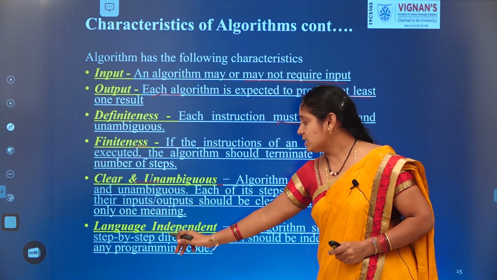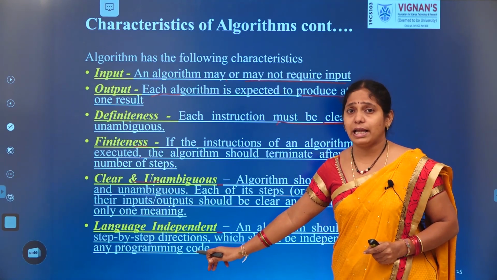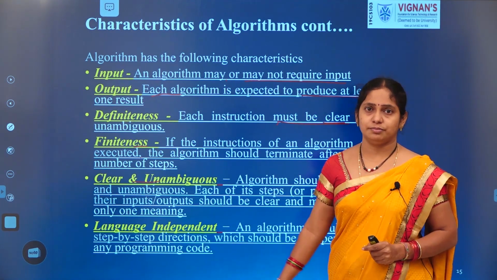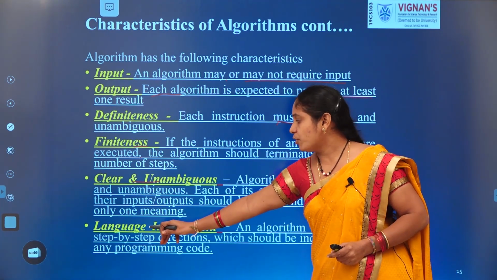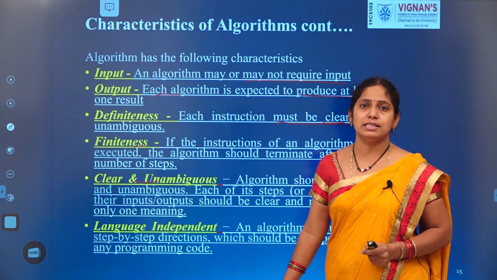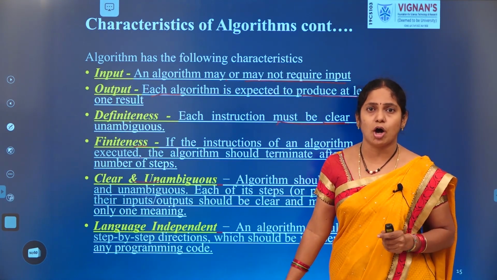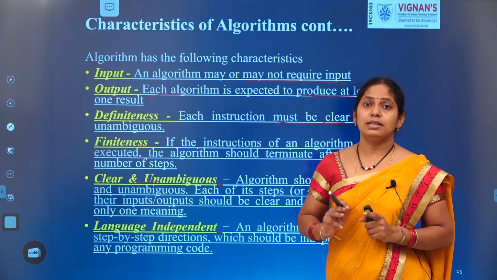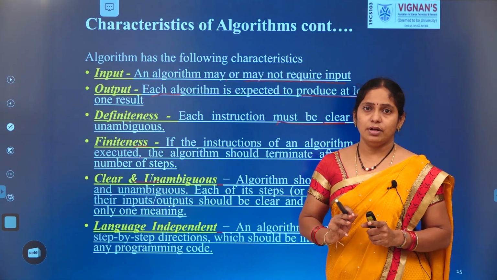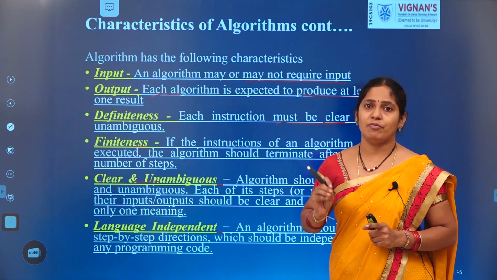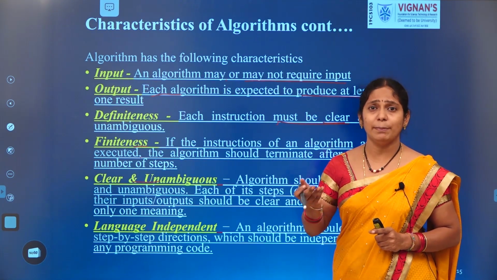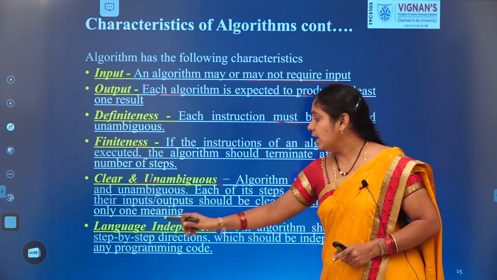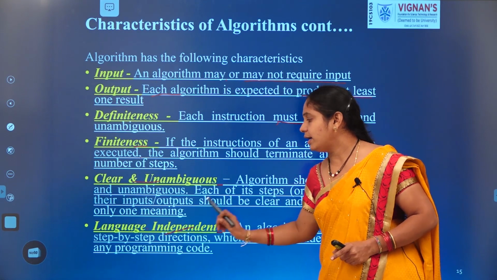Similarly, once the algorithm is prepared, it can be implemented in any programming language. We have many types of programming languages like C, CPP, Java, .NET and so on. Once we have the algorithm, using that algorithm we can develop a C program, a CPP program, a Java program, etc. That we call language independent.